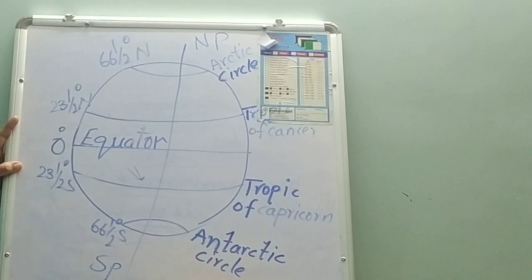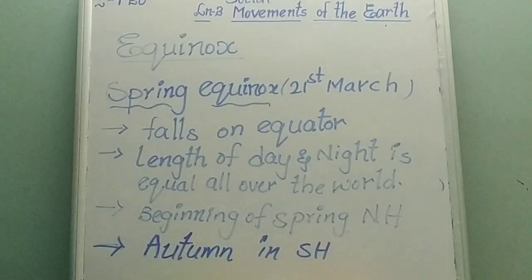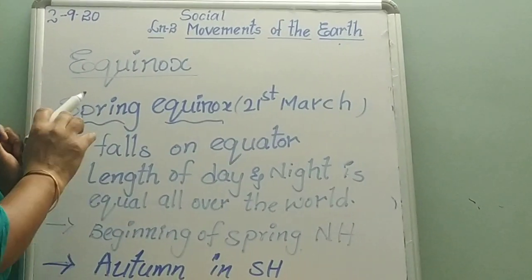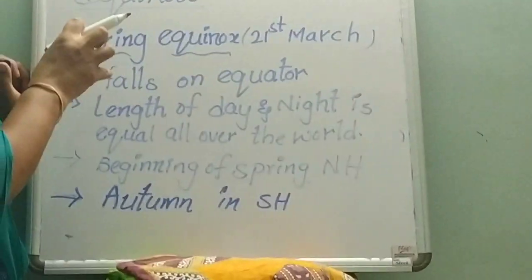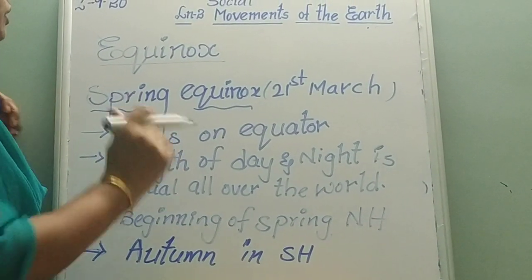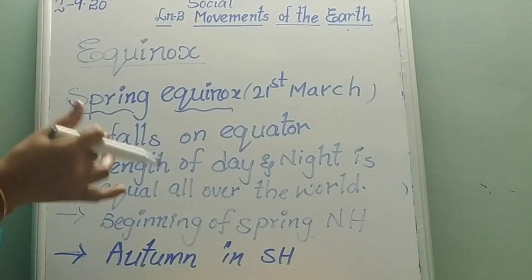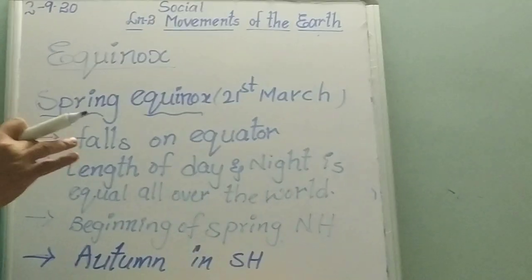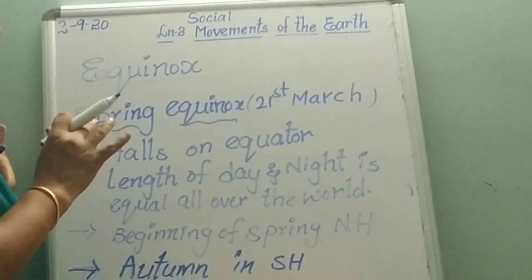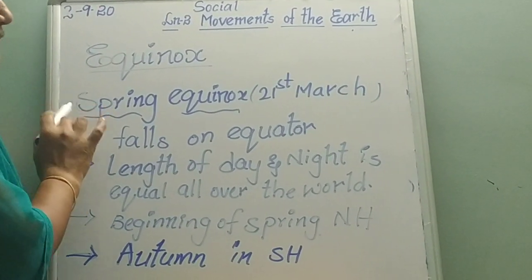Now come to the next one, equinox. There are two equinoxes, spring equinox and autumn equinox. So what is meant by equinox? Equinox means the day and night are equal. So on which day are the day and night equal, in spring equinox and autumn equinox? First one, spring equinox.